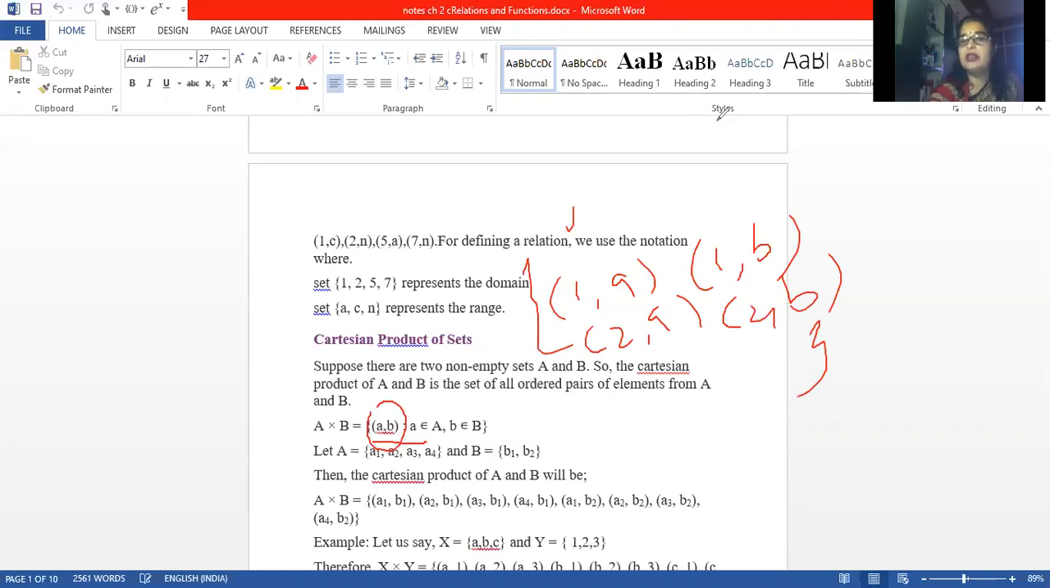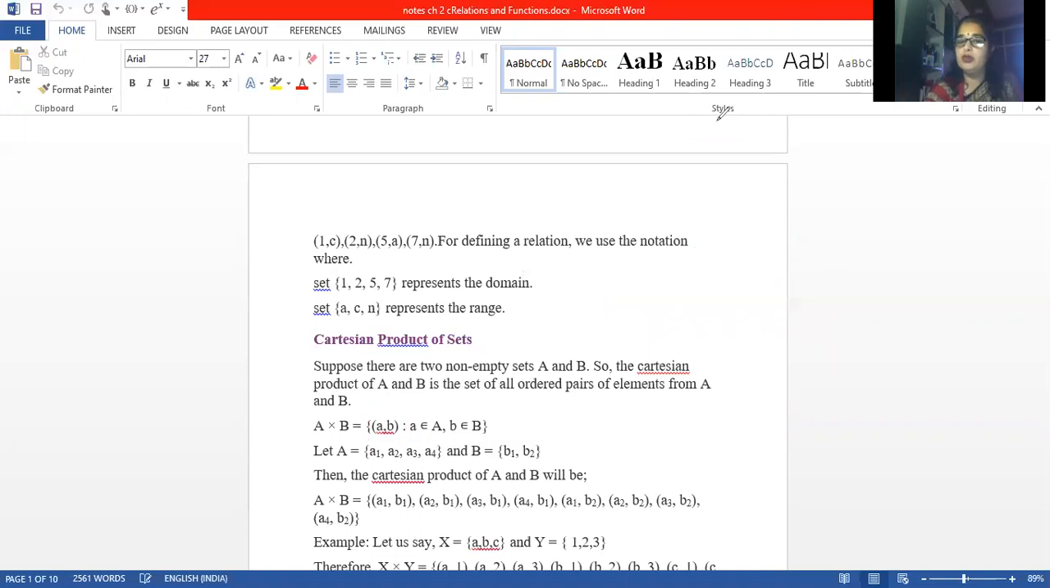If I am having the set A is equal to {1, 2} and B is equal to {a, b}, now just see what we were having. We are having the ordered pairs (a, b) where a belongs to set A and b belongs to set B. So the first a is the first element. The first element will belong to set A and the second element will belong to set B.